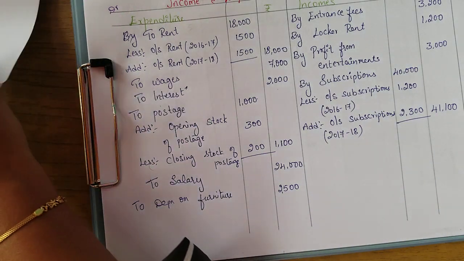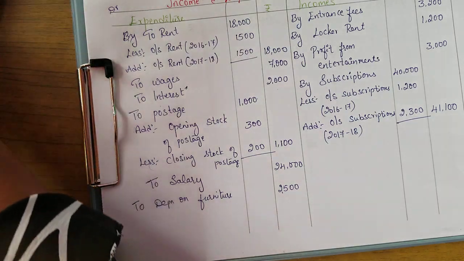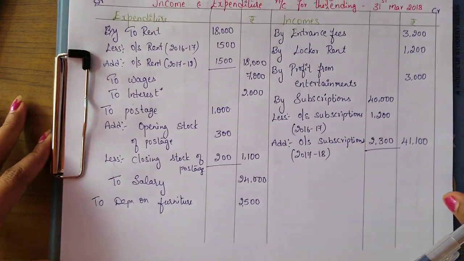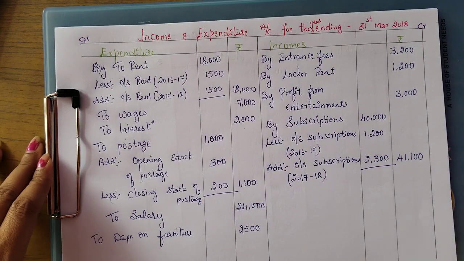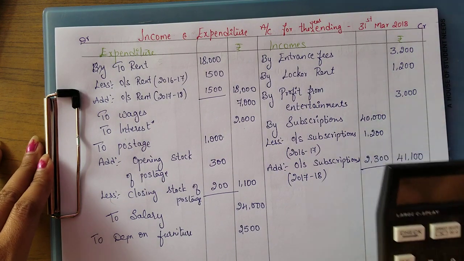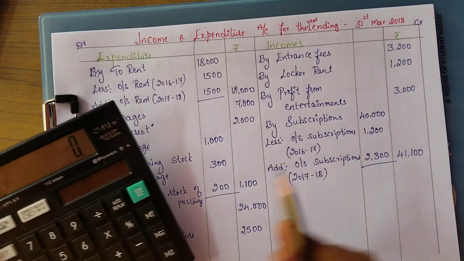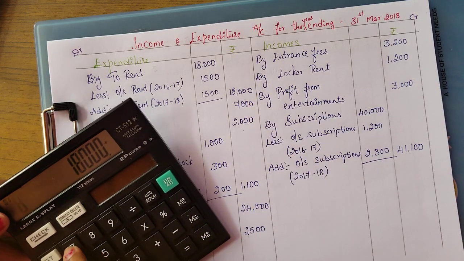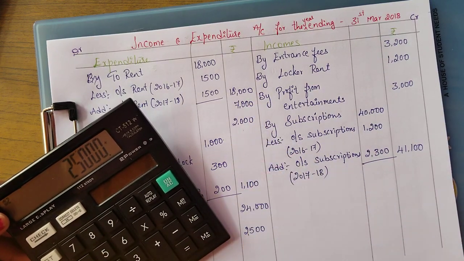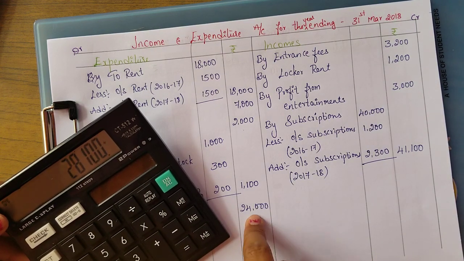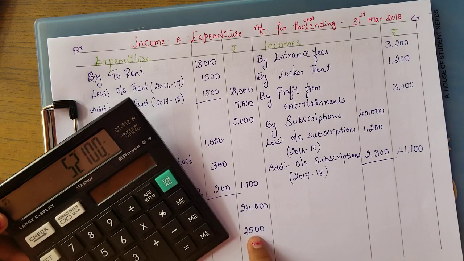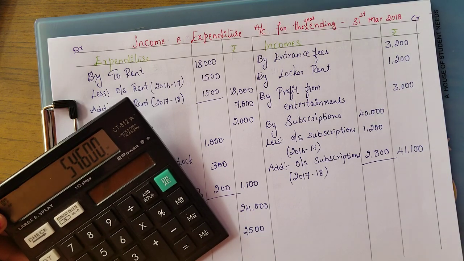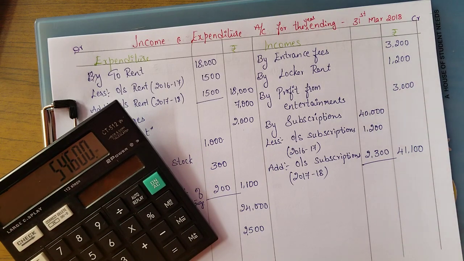Okay, so here we have completed all the transactions, all the entries we have made. So let's check the answer. So expenditure: 18,000, 7,000 plus 2,000 plus 1,100 plus 24,000 plus 2,500. Okay, so you are getting here 54,600.